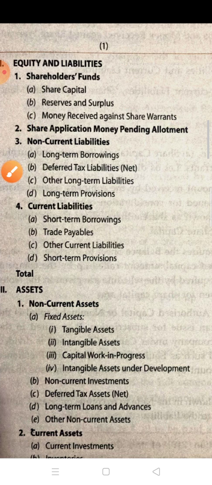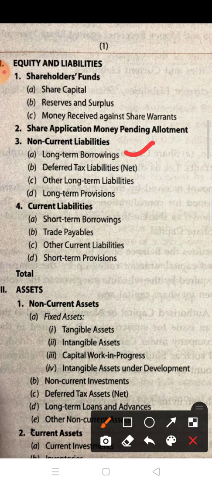Now come to the second heading. The second heading is also for learning: share application money pending allotment. No need to apply, only you have to learn the heading. The third is non-current liability. Now you know already what the non-current liabilities are. All the long-term liabilities are known as non-current liability. So the first one is long-term borrowing.